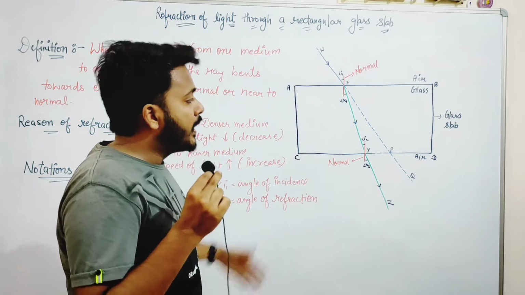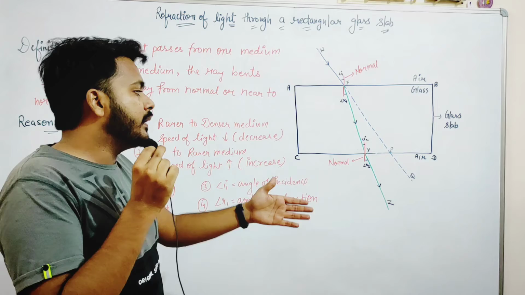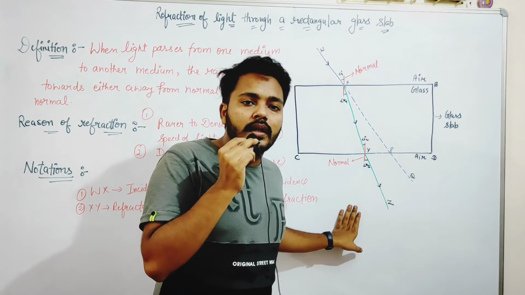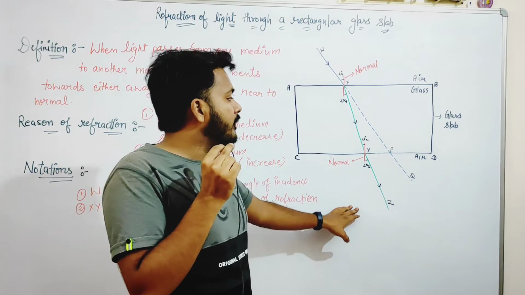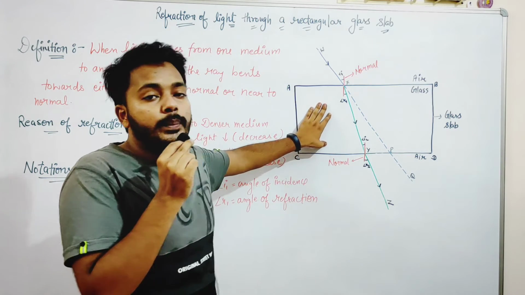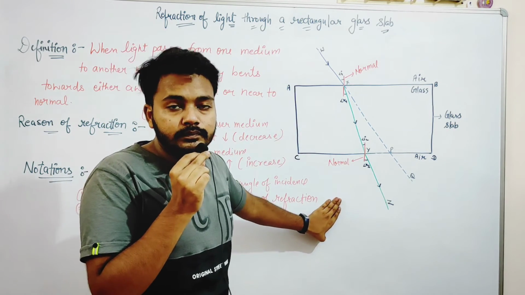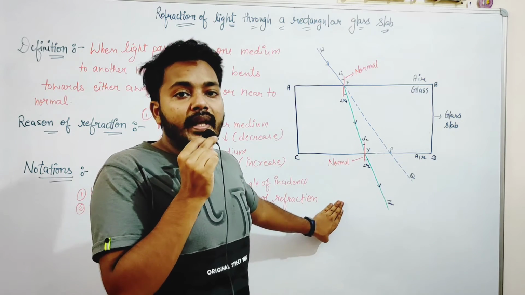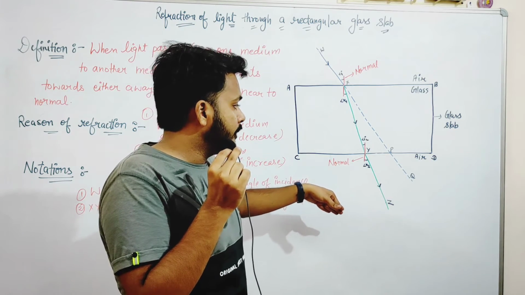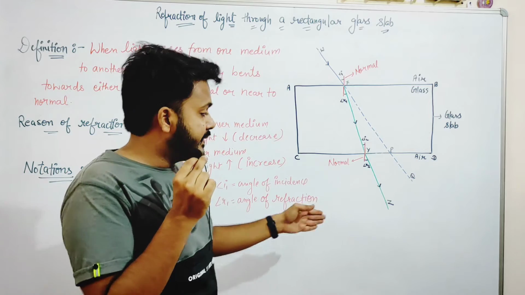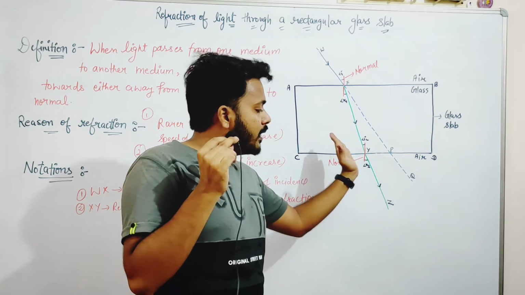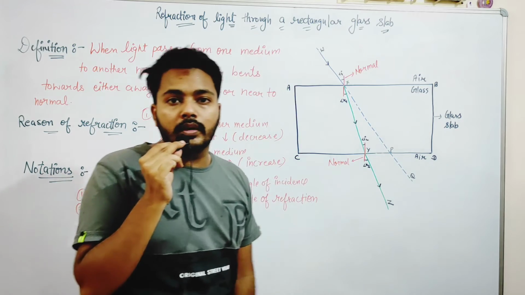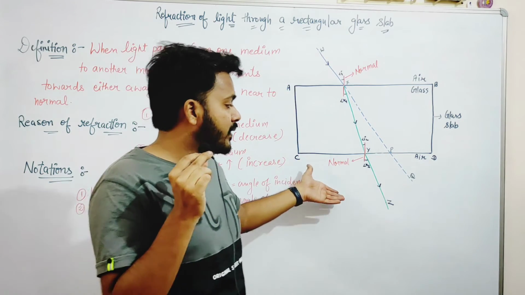Now suppose the light is again passing from the glass slab to the rarer medium, that is air. Now we observe that when the light passes from denser medium to rarer medium, the speed of light increases, and due to this, the light should pass in this manner, but it bends away from the normal. So this is the case of refraction again.